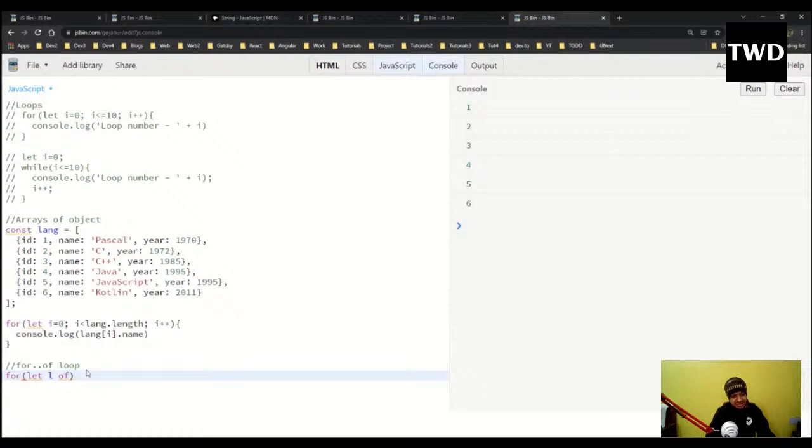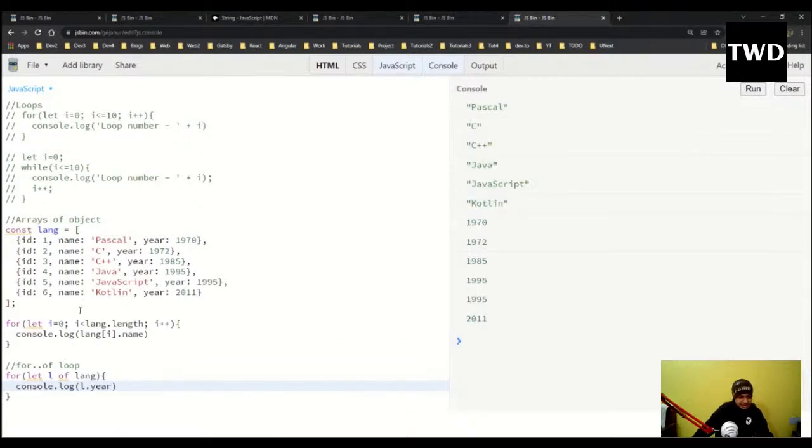There is another thing known as the for of loop, which is nothing but an internal representation of this, and it is very easy to use. So for (let l of lang), console.log(l.year). See, l.name is the same thing I'm doing here, but actually internally it runs like this, and all the years come from here. So the for of loop is a sort of shortcut for the traditional for loop; this is known as the traditional for loop.